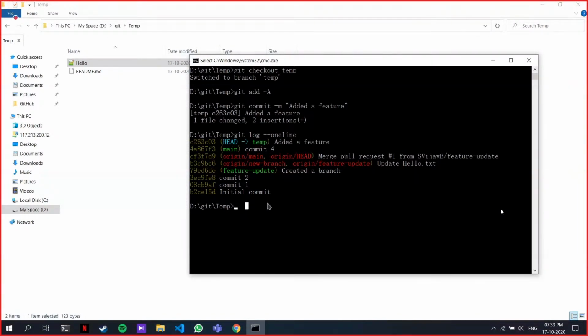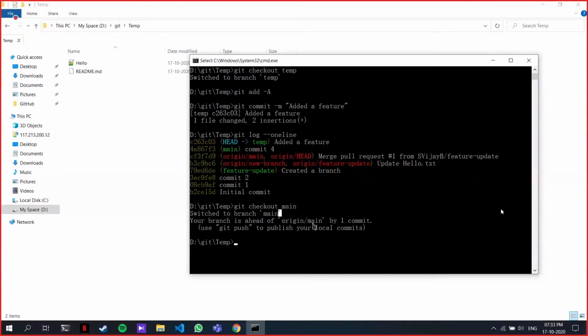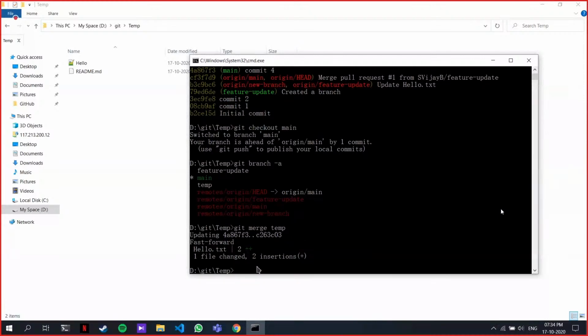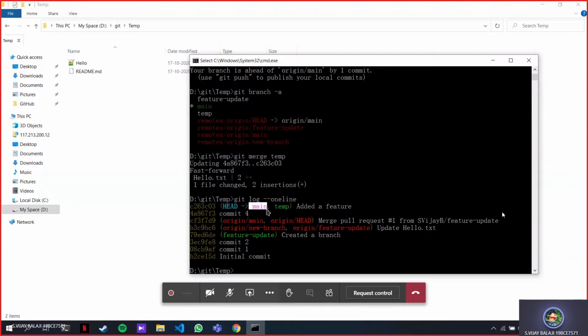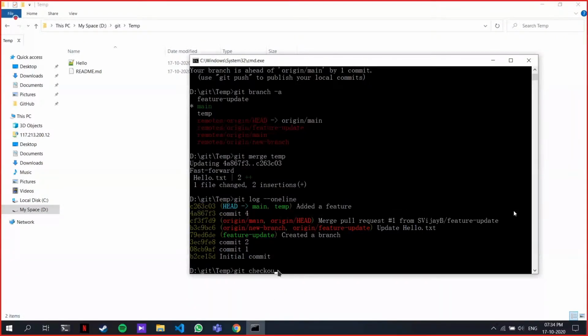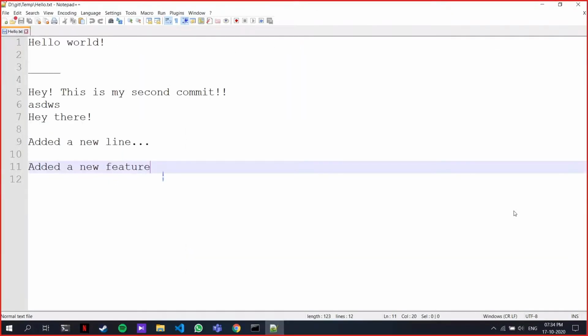I need to merge this. How do I merge this? I first go to the branch which I want to merge into. Basically, the branch to which you want to commit, you need to switch to that branch. So I'm going to commit to the main branch, and right now I'm in my main branch. Now I need to merge from temp. So git merge temp. I merged. If I type the one-line log, you can see that my main branch and my temp branch are both on the same level. So right now, in my main branch, the feature I've added is here.